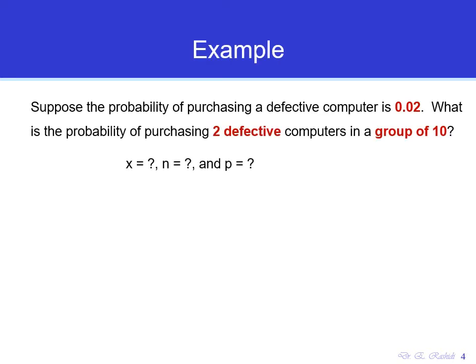Suppose the probability of purchasing a defective computer is 2%. What is the probability of purchasing 2 defective computers in a group of 10? So here, suppose we are purchasing a computer. Each time that you purchase a computer, there are 2 possibilities, whether the computer is going to be fine or defective, right? There are only 2 possibilities. So this seems to be suitable for a binomial distribution. Okay, so we define X as the random variable, the number of defective computers.